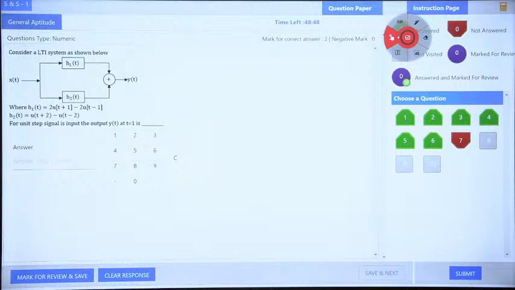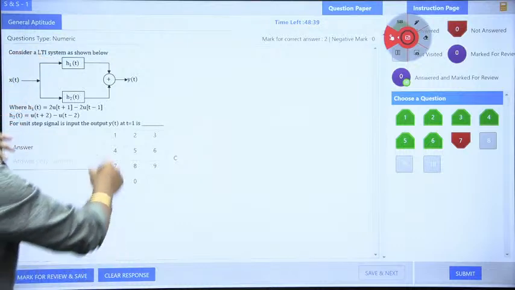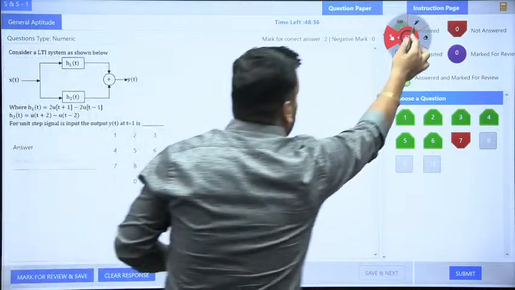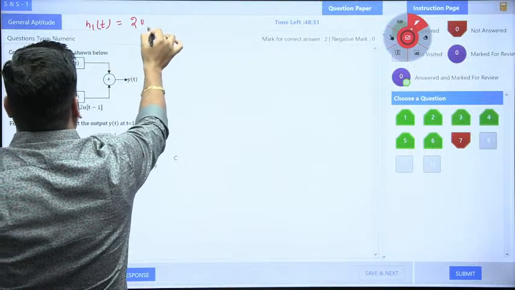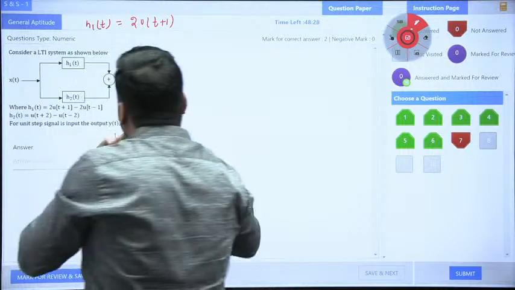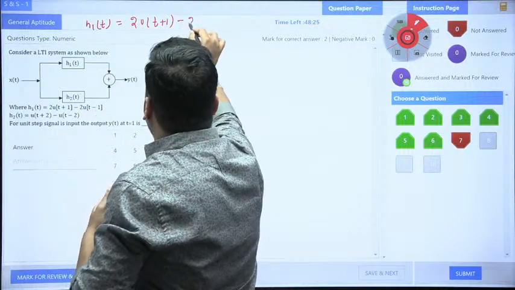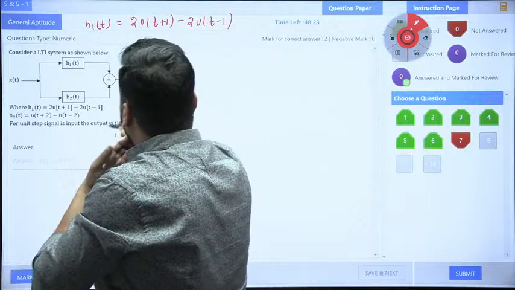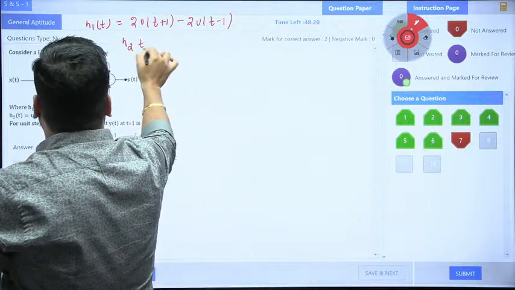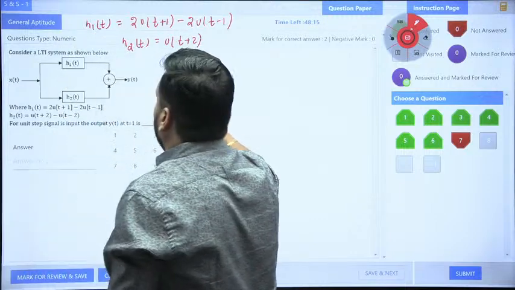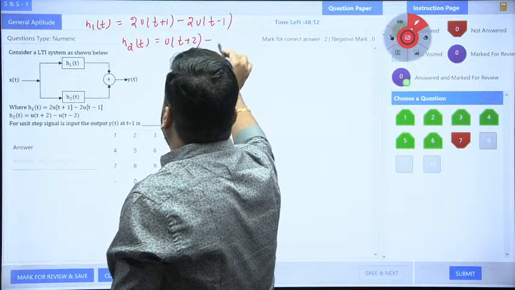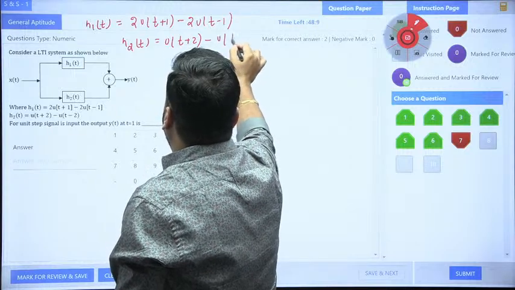Unit step signal, output y(t) at t equal to 1 is what? This is the question. So what you need to do first of all, h1(t) and h2(t) are given to you. If it is not visible to you, I am writing h1(t) here: h1(t) is 2u(t+1) minus 2u(t-1), and h2(t) is given as u(t+2) minus u(t-2).